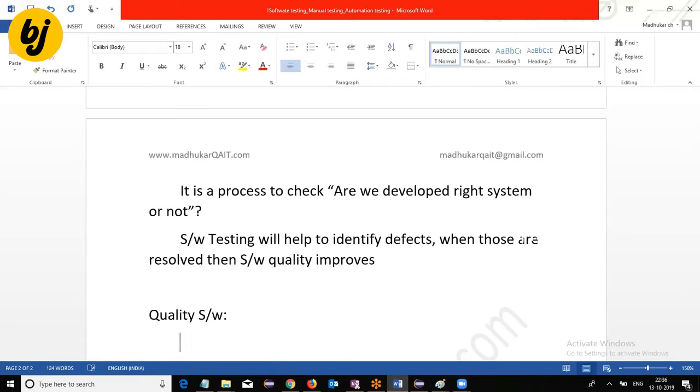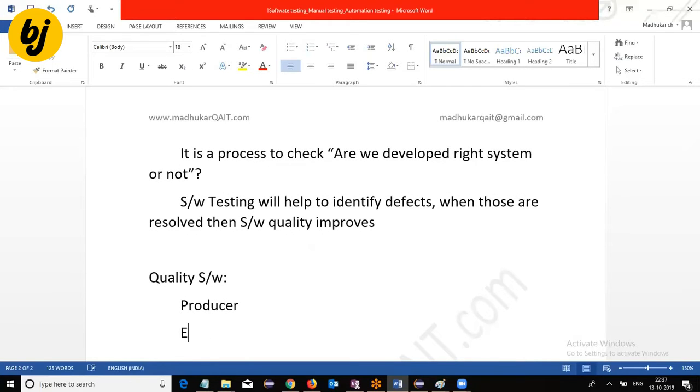We define quality software from two persons' perspectives: one is the producer, the other is the end user. Producer means the team which is involved in developing the software. End user means the person who is finally going to use the software.